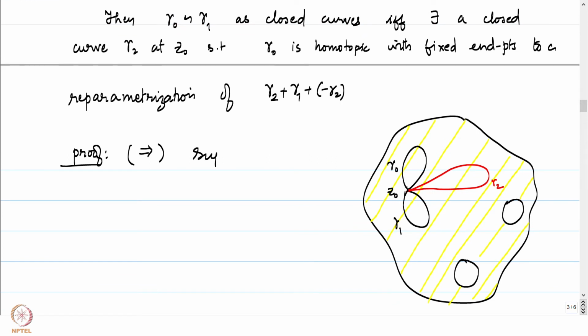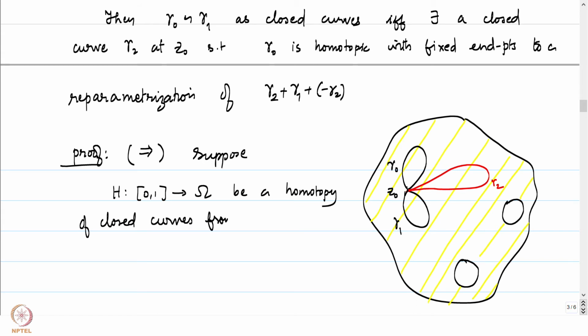So suppose capital H from [0,1] to omega is a homotopy of closed curves from gamma 0 to gamma 1.